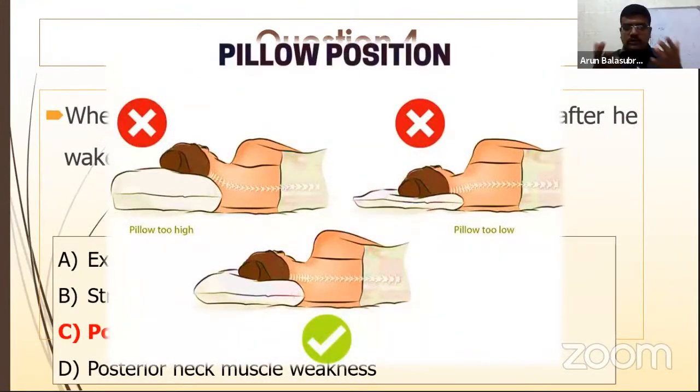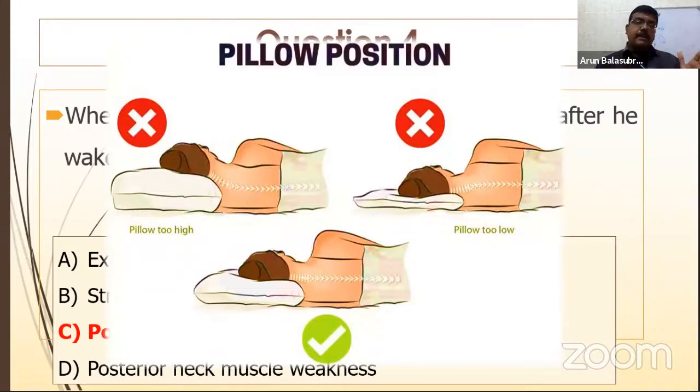As I think last class you have studied the assessment of musculoskeletal conditions. It says clearly, if a patient complains of pain in the neck at the end of the day, that is, in the morning till the evening he does work, and in the evening he has neck pain, it is because of posterior neck muscle weakness. You have to strengthen the muscles. Whereas when the patient sleeps and wakes up in the morning and complains of pain in the neck, it is because of two reasons. One is pillow positioning, the other is poor mattress. So that has to be taken into consideration rather than going for the muscle weakness.